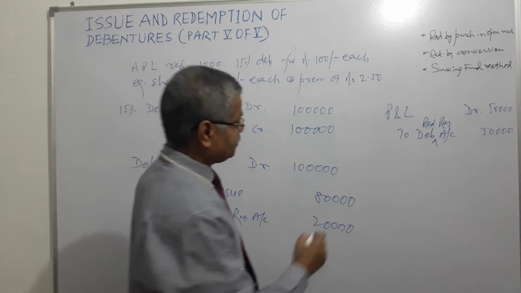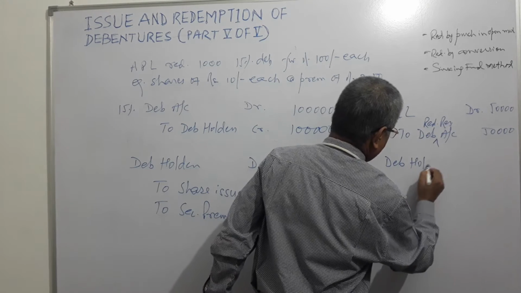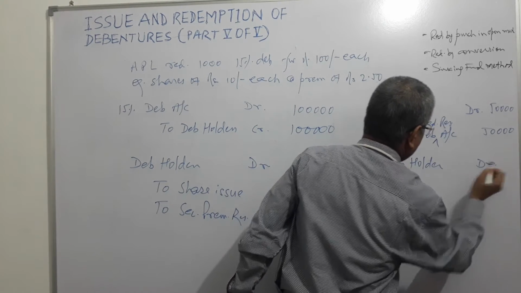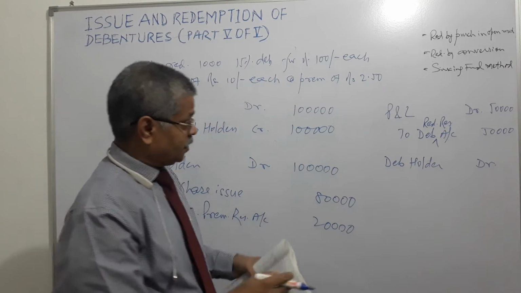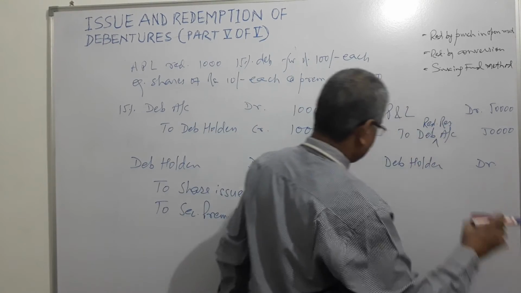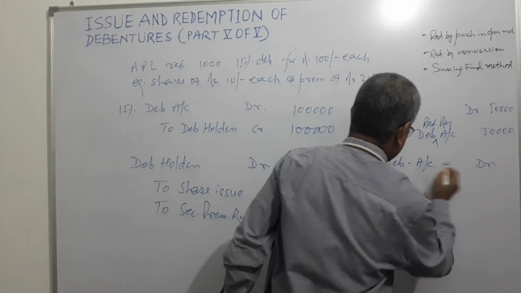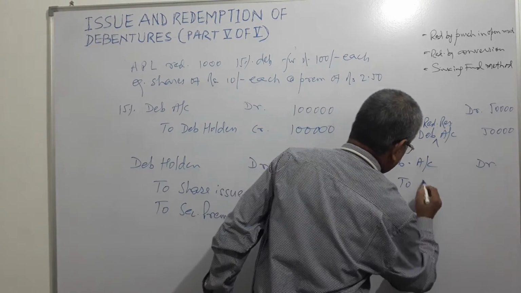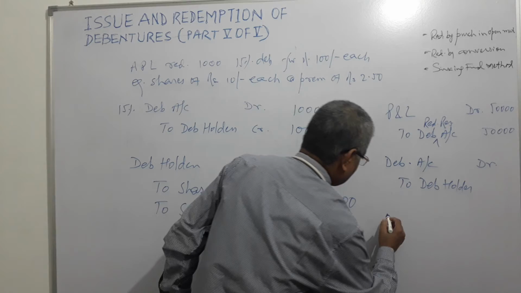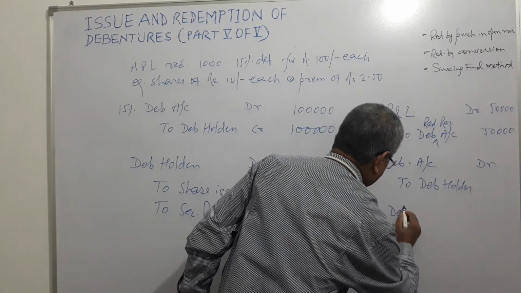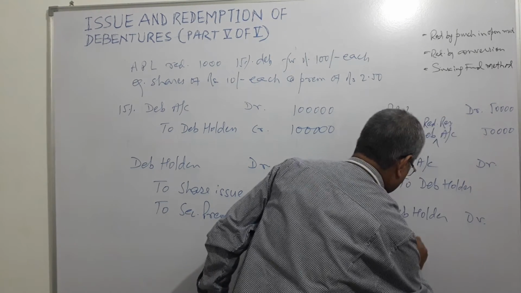And next stage will be debit debenture holder, and what do we credit? Here second stage is debenture account debit to debenture holder, and third stage will be debit debenture holder and credit bank.